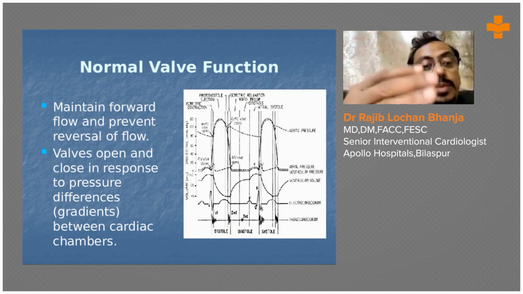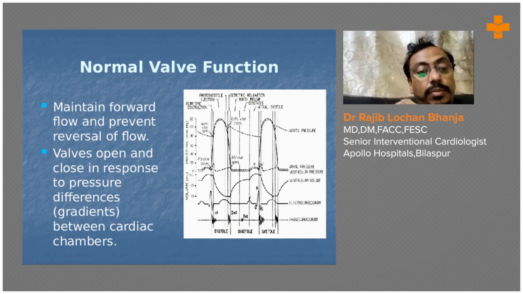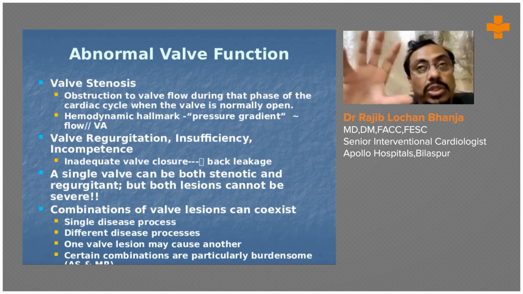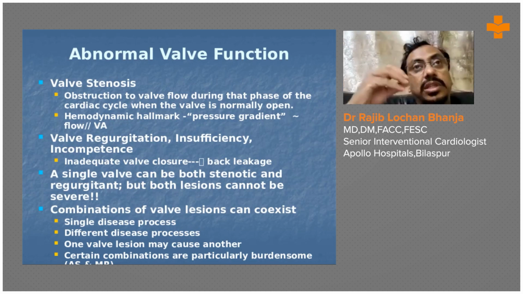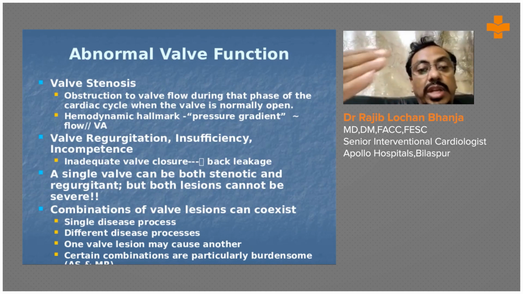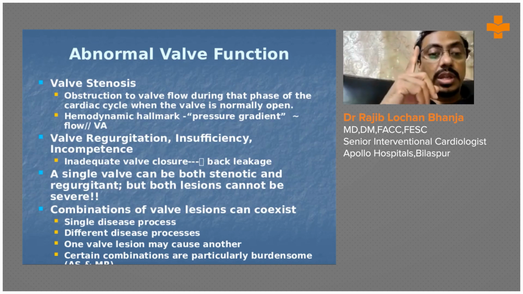You see, the normal valve maintains the forward flow and prevents reversal of flow. Valves open and close in response to the pressure difference gradient between the cardiac chambers. In echocardiography, we see the valve morphology, then the gradients. What is valve stenosis? It is obstruction of the valve flow during that phase of the cardiac cycle when the valve is normally open.